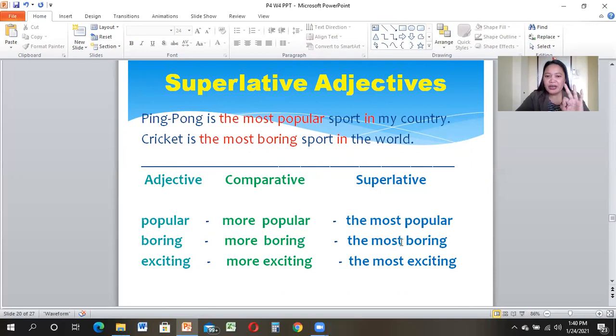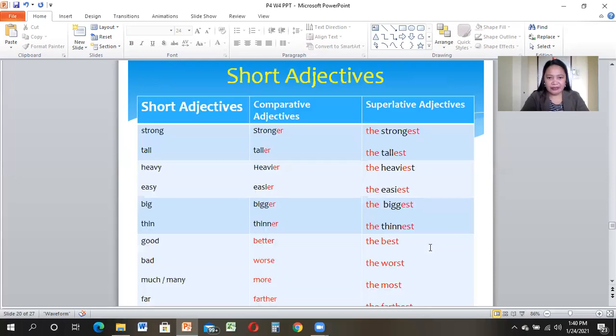Comparing three or more things, we say the most boring, okay? Next, exciting. Comparing two, we have more exciting. Three or more, we say the most exciting. All right? So focus on the superlative form of this adjective.